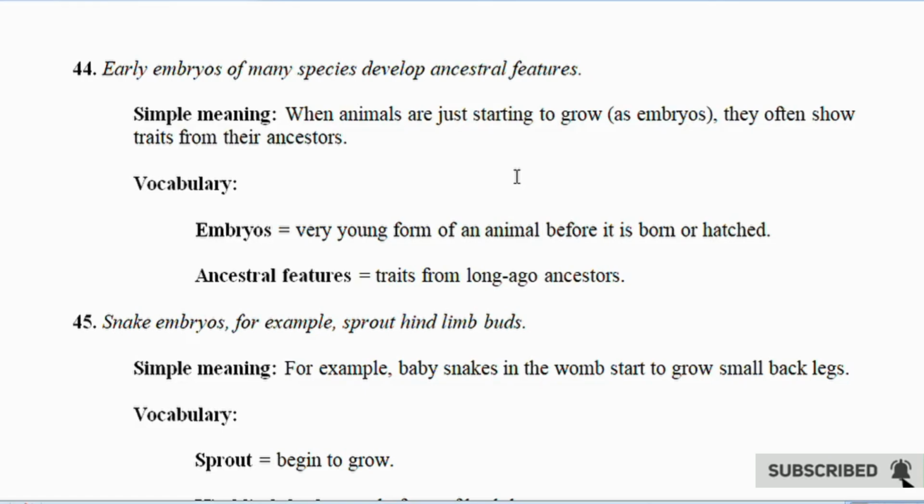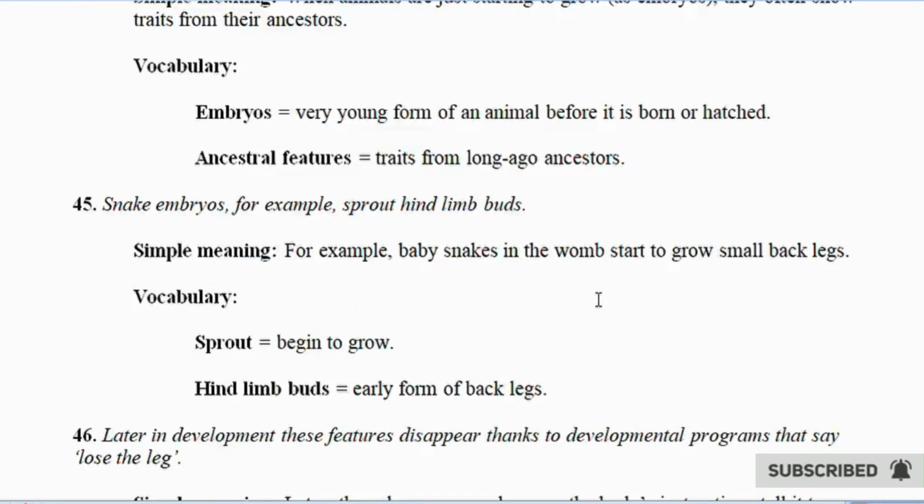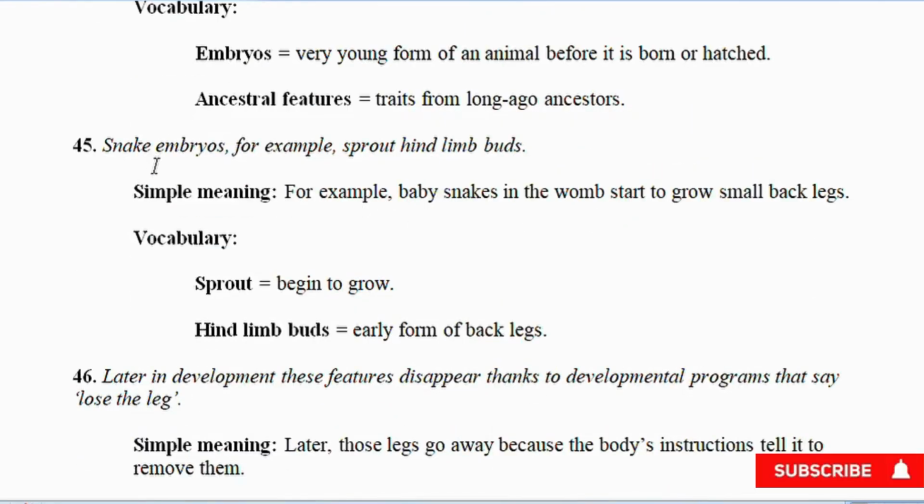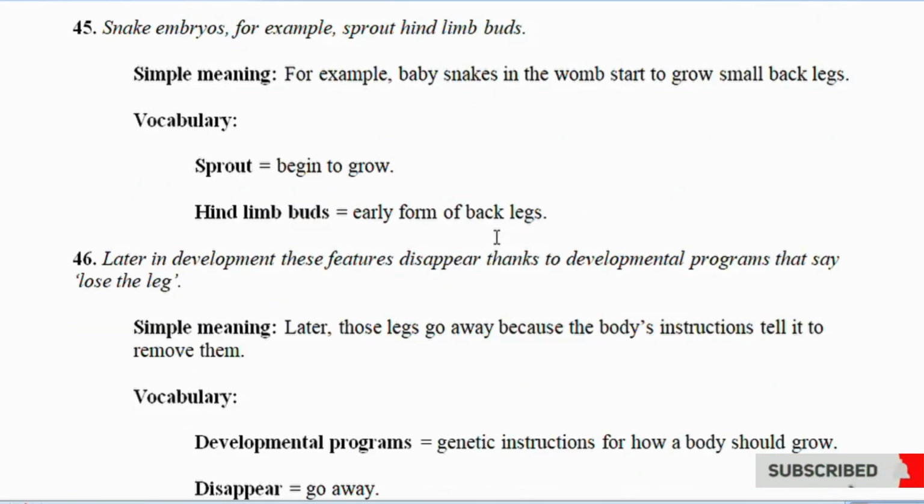45. Snake embryos, for example, sprout hind limb buds. Simple meaning: for example, baby snakes in the womb start to grow back legs. Vocabulary. Sprout equals to begin to grow. Hind limb buds equals the early form of back legs.